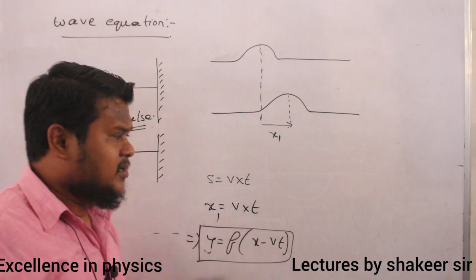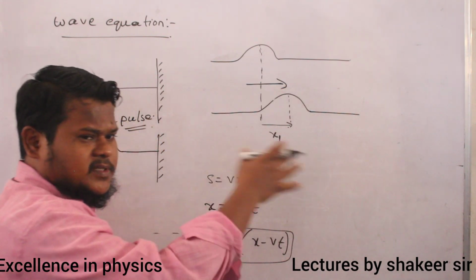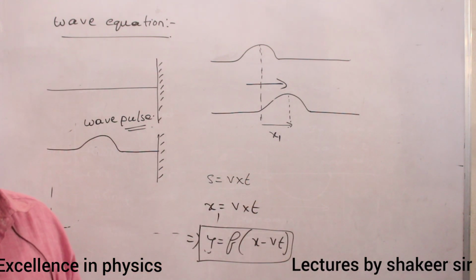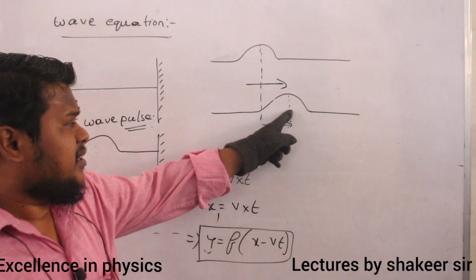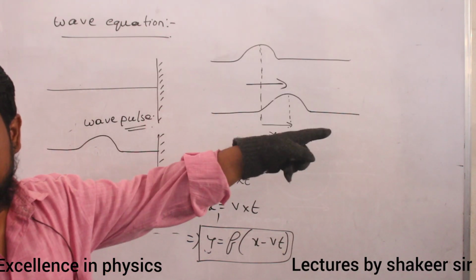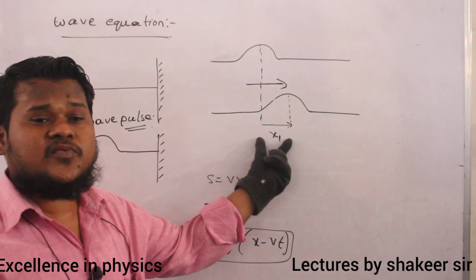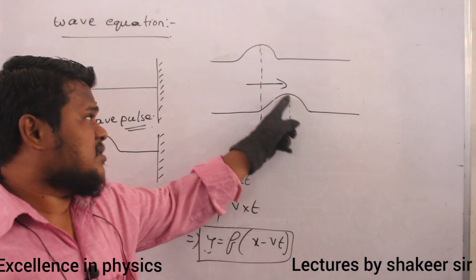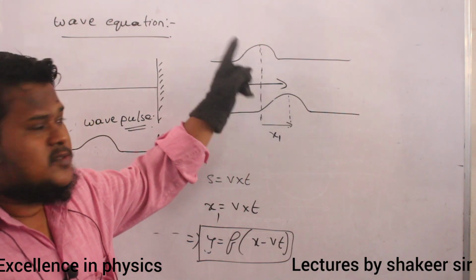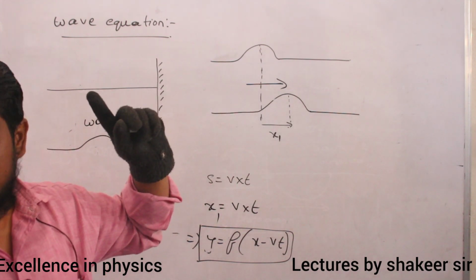The wave is travelling towards the positive x-axis. So I define this wave by taking the reference of the previous wave. Previously, before a distance of x1, this wave was exactly equal to this wave. So by taking the reference of this wave, I define this wave. Are you able to understand?